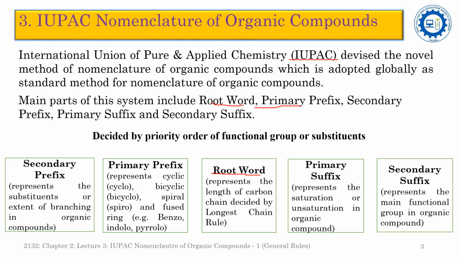Or we can say, which functional group should be treated as the main functional group and which should be treated as substituents. It is basically decided by the priority order of the functional groups or substituents.